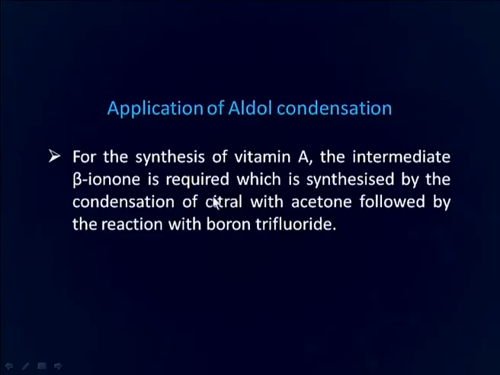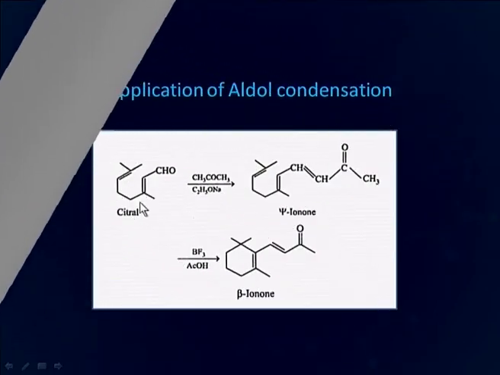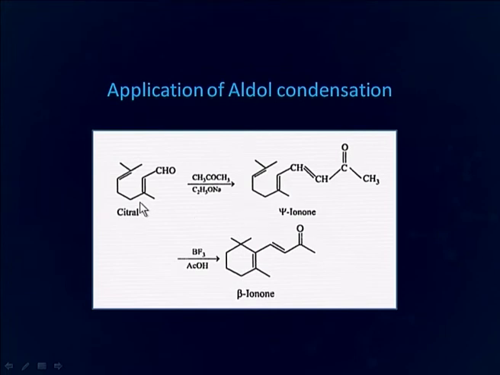Another application of aldol condensation is in the synthesis of vitamin A, where intermediate beta ionone is required and which is synthesized by aldol condensation. You can see this is citral having an aldehyde group. This reaction is aldol condensation, followed by treatment with BF3, there is formation of beta ionone.